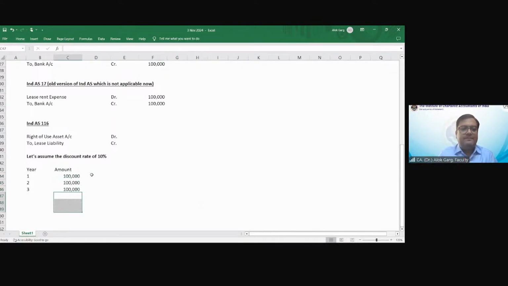One lakh. Present value factor, PVF, at the rate of 10%. What is the present value factor? Can anyone help me? 1 divided by 1.1.